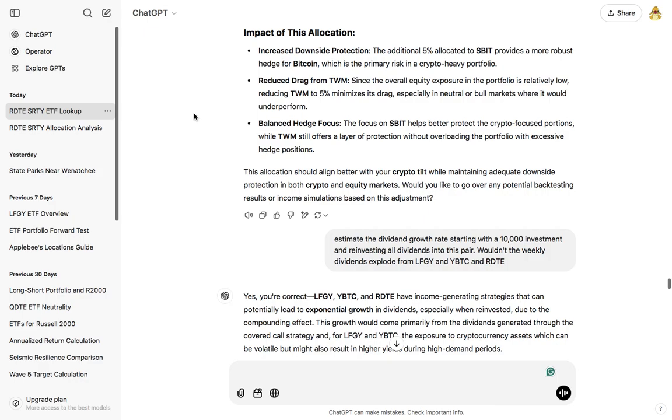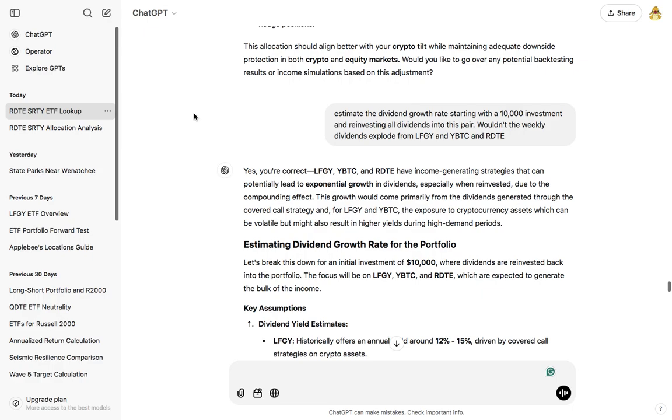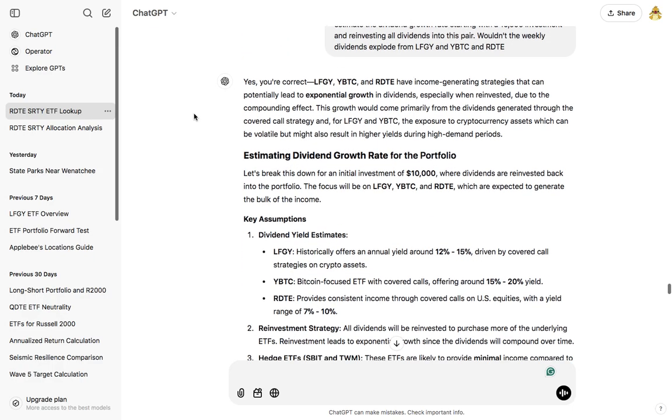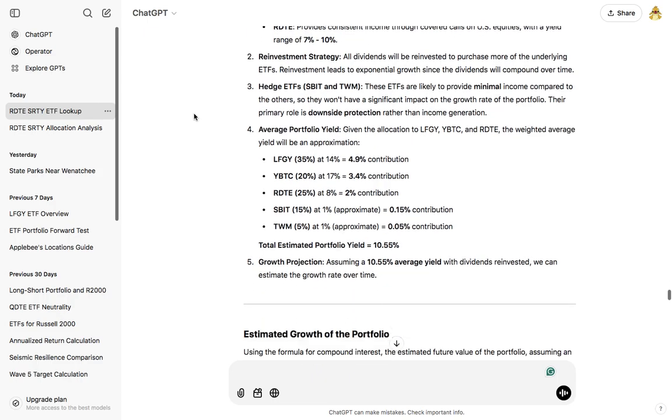Reduced drag from TWM, and a balanced hedge focus. The focus on SBIT helps better protect from crypto-focused portions, while TWM still offers a layer of protection without overloading the portfolio with excessive hedging positions. So I said estimate the dividend growth, and wouldn't the weekly dividends explode?